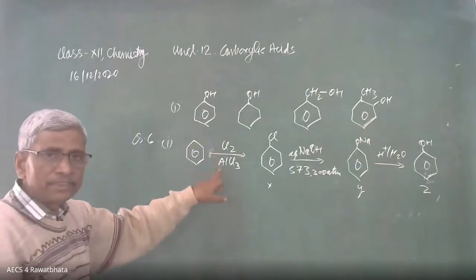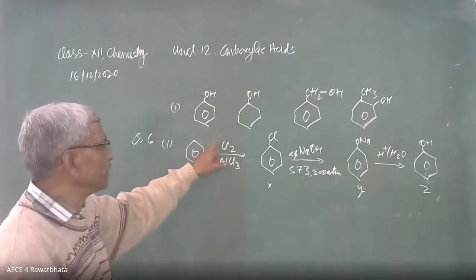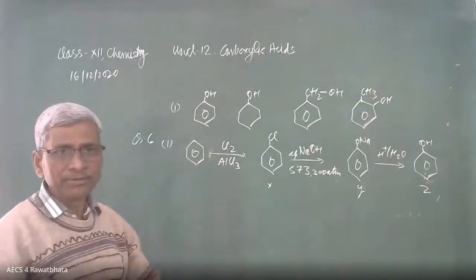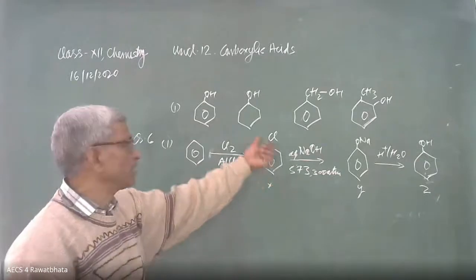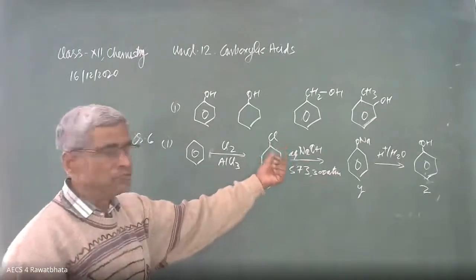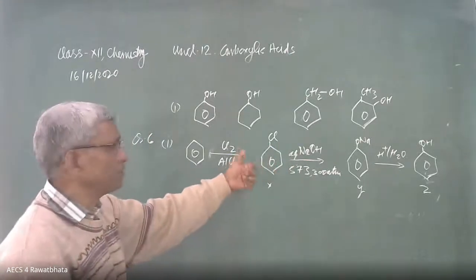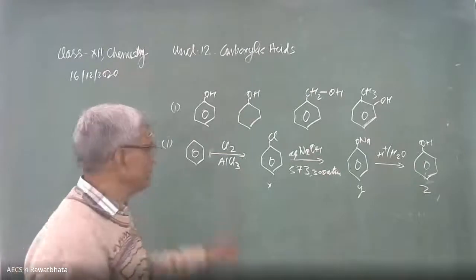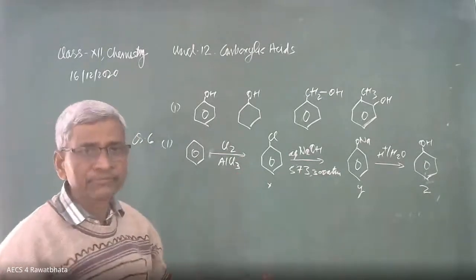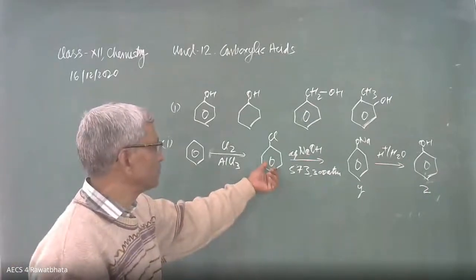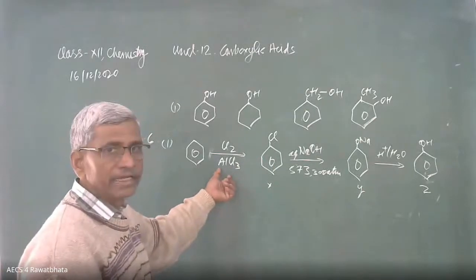Halogen carrier, its purpose is to release Cl positive, chloronium ion, and this chloronium ion behaves like an electrophile. This is the electrophilic substitution product. Hydrogen, carbon atoms are identical everywhere. That's why any one of the hydrogen gets replaced by Cl. That hydrogen comes out in the form of H positive, which combines with AlCl4 minus to form HCl, and AlCl3 becomes free for the further reaction. This is the chlorination of benzene in presence of a halogen carrier.